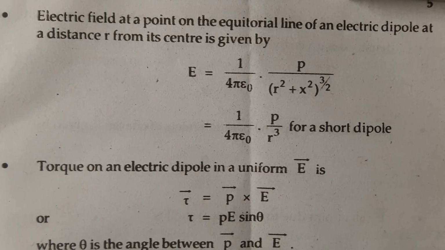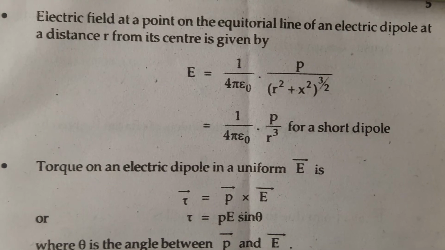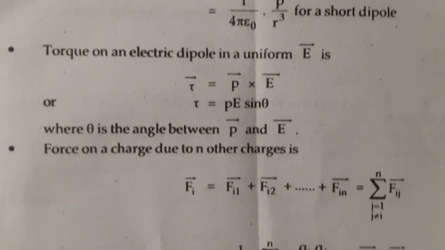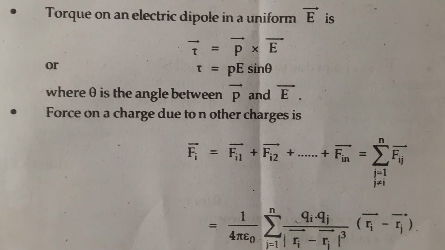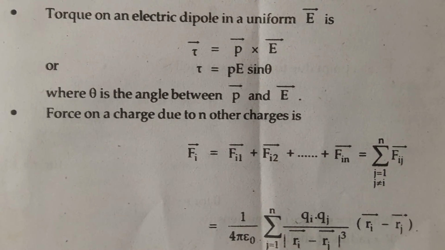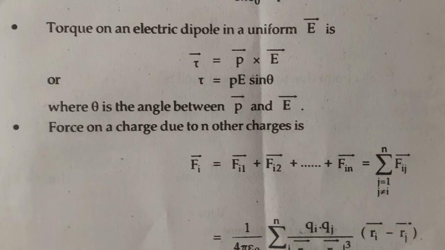Another case is the electric field at a point on the equatorial line. This is the equatorial version of the same thing that we did for the axial one, of the electric dipole at a distance r from the center. As you can see, this is the formula, you can write them down. All the formulas that are given here are very important, most of the questions are asked from these formulas only, so these formulas should be learnt properly.